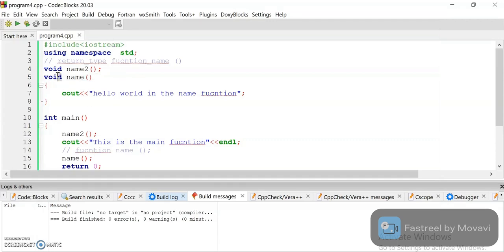In future we will use functions with integer return type, float return type, character return type, and we can use functions many times in our future videos. So don't worry, till now you know all about the functions.